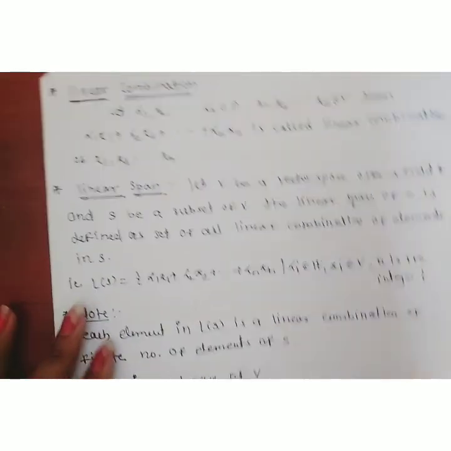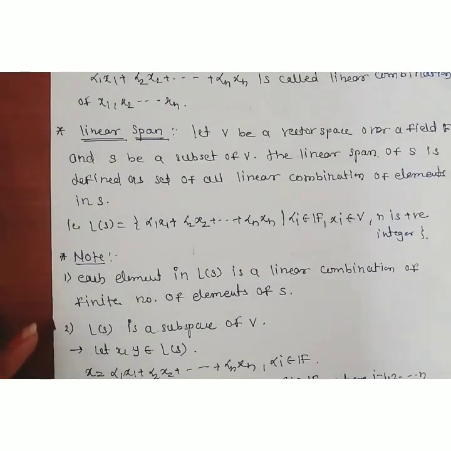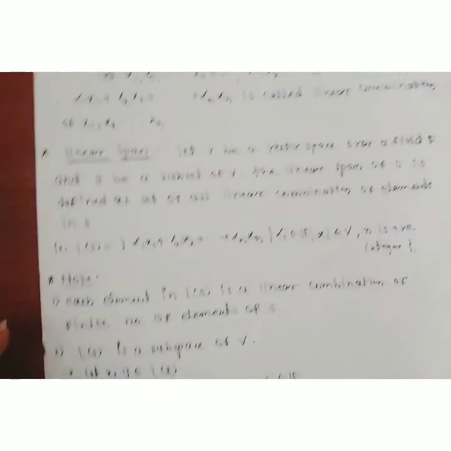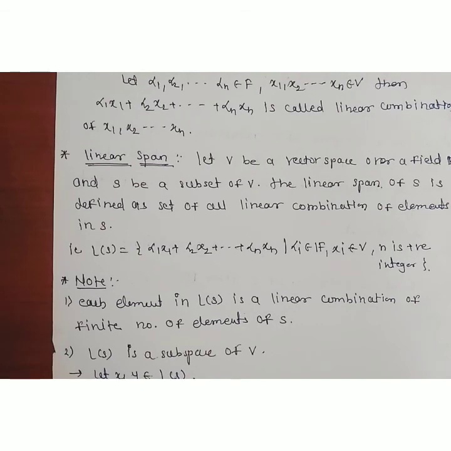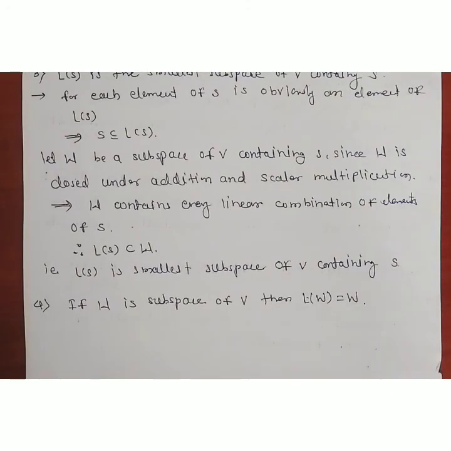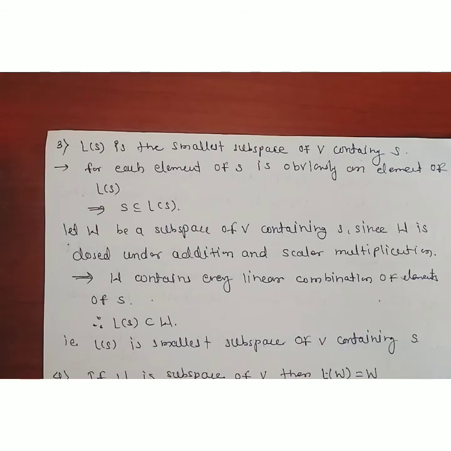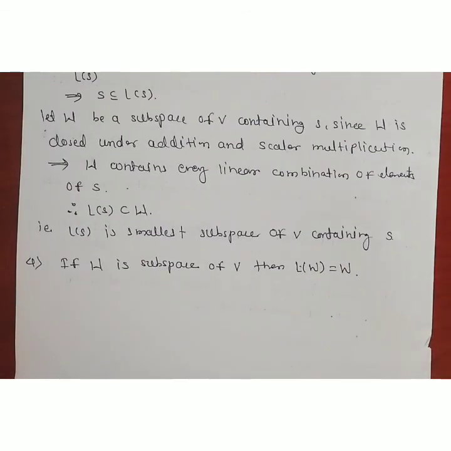Therefore, these are some basic concepts: linear combination, linear span, and the properties which are based on this linear span. There are four basic properties. L of S is a subspace of V, L of S is a linear combination of a finite number of the elements of S, L of S is the smallest subspace of V containing S, and the last one is, if W is a subspace of V, then L of W is equal to W.